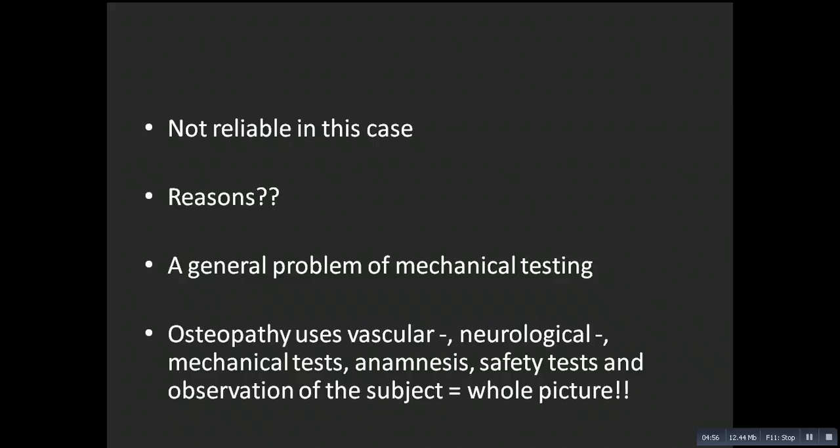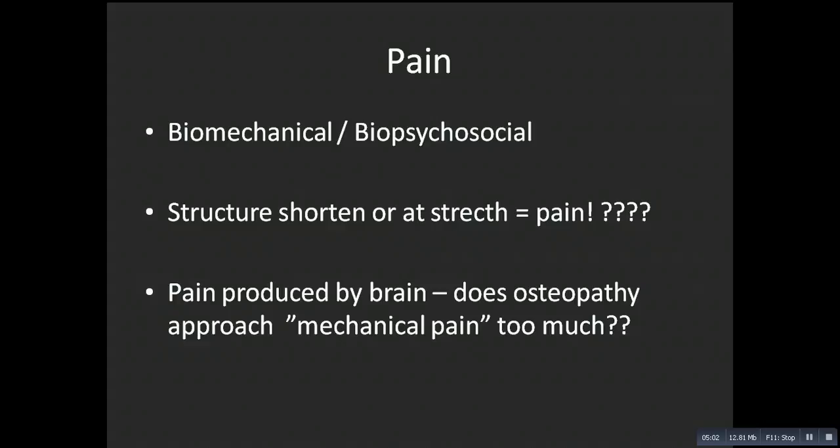However, we still use those mechanical tests in osteopathy. For that to make sense, we use a structure that is either shortened or stretched, which could cause pain. For example, take the psoas muscle, innervated primarily from L1. We say that if there is a block there, it could cause a spasm in the muscle, and in combination with an anterior rotated ilium, this muscle will be at stretch while still in spasm, and it is very logical to think that it would cause pain.